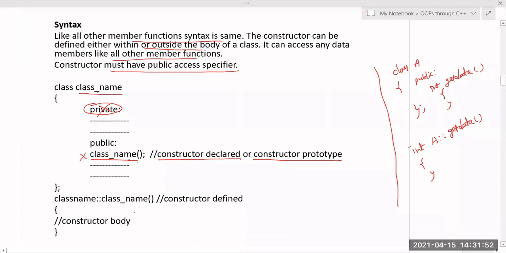If you are writing the definition inside the class, then you can directly write it like this. But if you are writing it outside the class, there is no return type for the constructor. The second syntax is the name of the class, the scope resolution operator, and the name of the constructor. So what is the name of the constructor? The same as the name of the class. So clear, right? All of you clear with the syntax?